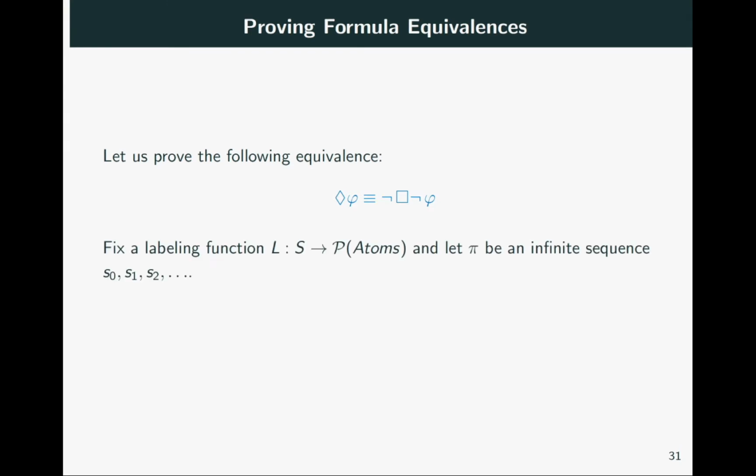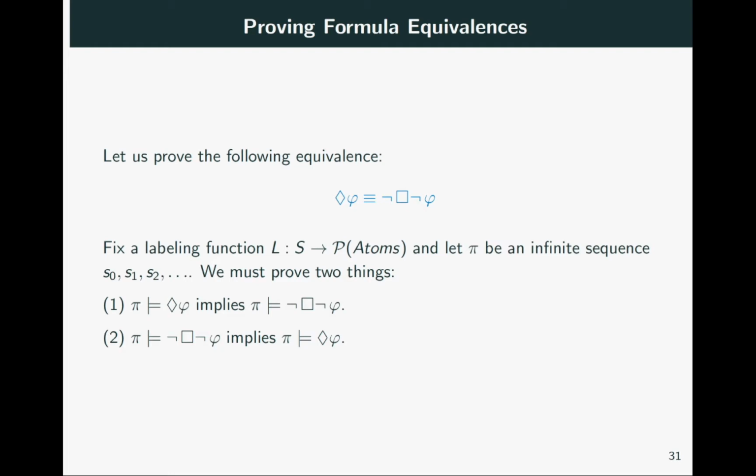Invariably, when doing such a proof, we fix a labeling function L and an infinite sequence of states pi, as in the definition of formula equivalence. What we need to prove are two things. That pi satisfies eventually phi implies pi satisfies not always not phi, and conversely, that pi satisfies not always not phi implies pi satisfies eventually phi.